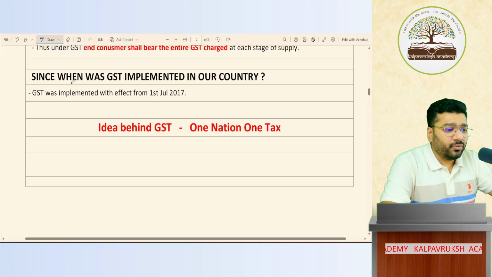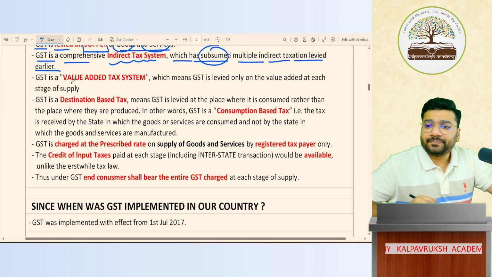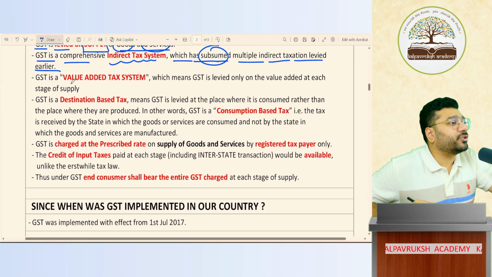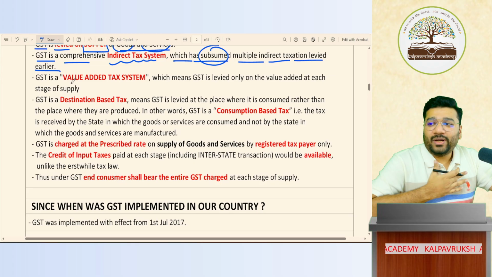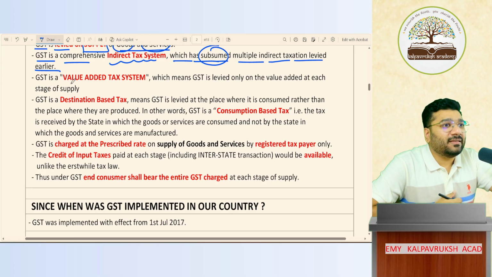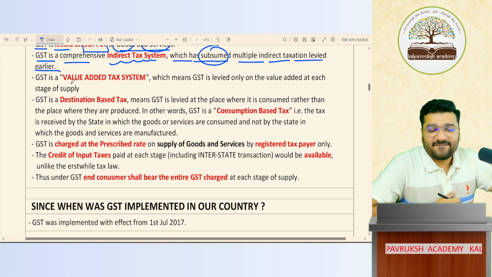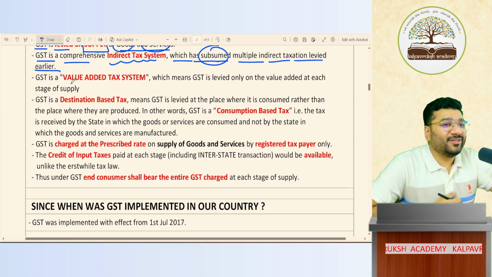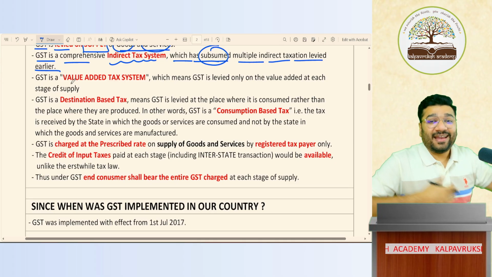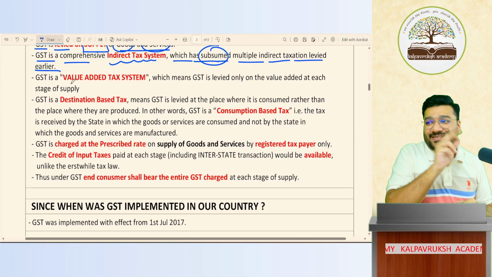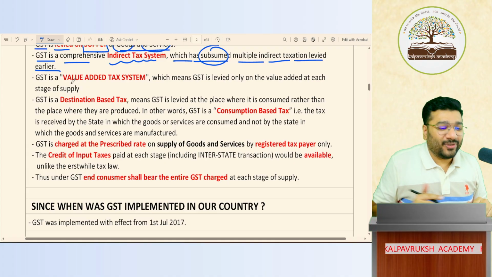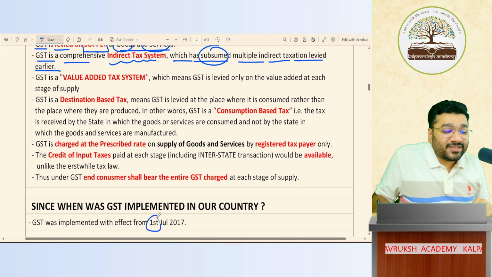My question goes to all of you. When was GST implemented? When was GST introduced? Very good. What is my birth month? June. My birthday is in the July month, and the monthly GST came. In the same month, GST was born. Got it, not got it? But the date is different. I was born on 23rd July. GST was born on 1st of July.